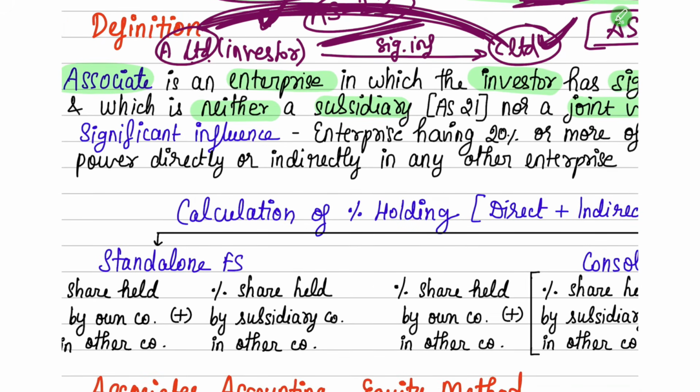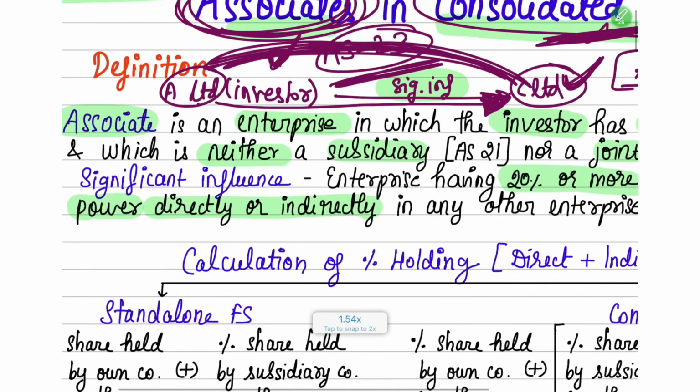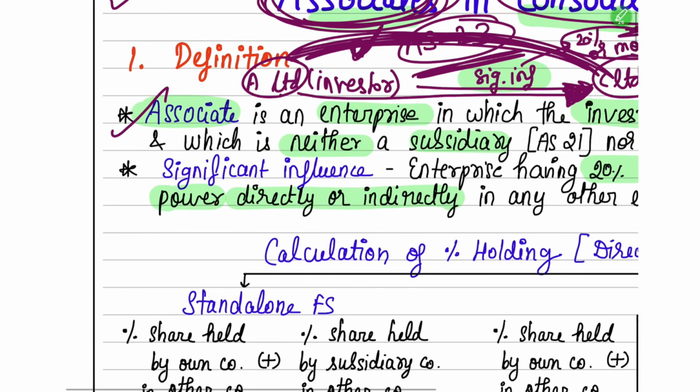Now for that, A limited has to invest in C limited. It has to get some voting power in C limited. Now how do you say that it has a significant influence? For that, it has to invest 20% or more. It has to have 20% or more of the voting power, either directly or indirectly, in the other enterprise. So it has to invest 20% or more in C limited, so that it can be called as an associate.